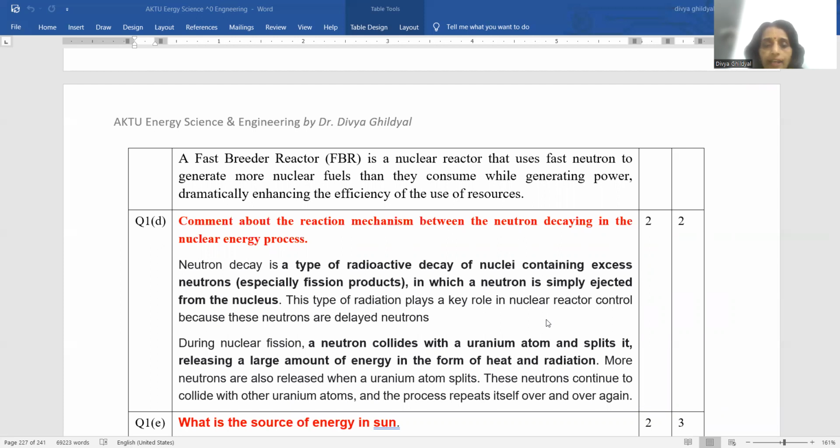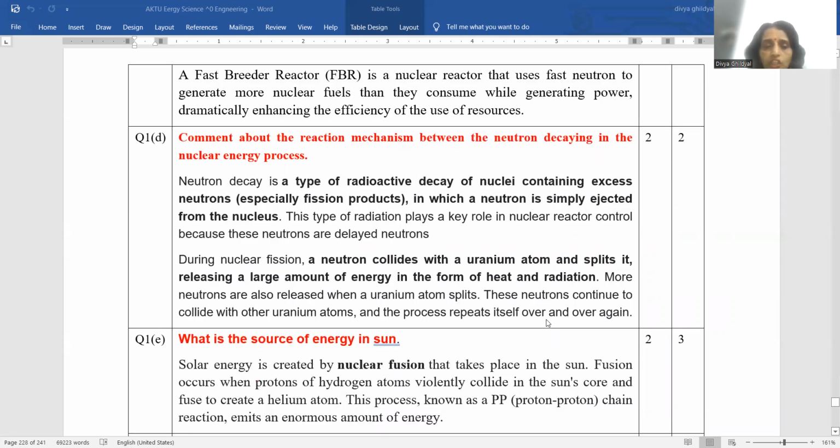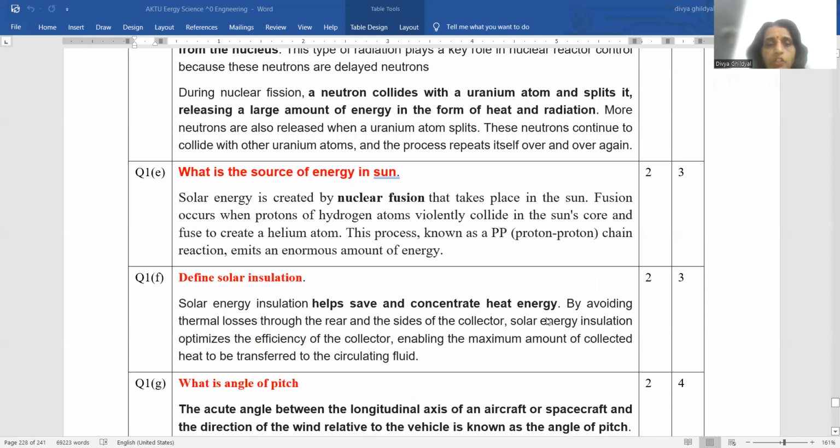Neutron decay is a type of radioactive decay of nuclei containing excess neutrons, in which a neutron is simply ejected from the nucleus. So during nuclear fission, a neutron collides with a uranium atom and splits it, releasing a large amount of energy in the form of heat and radiation. What is the source of energy of the sun? The source of energy of the sun is the nuclear fusion process that takes place inside the sun.